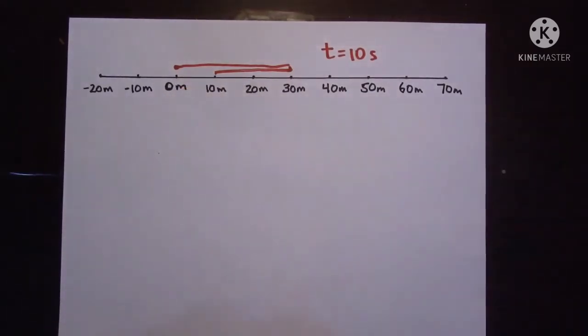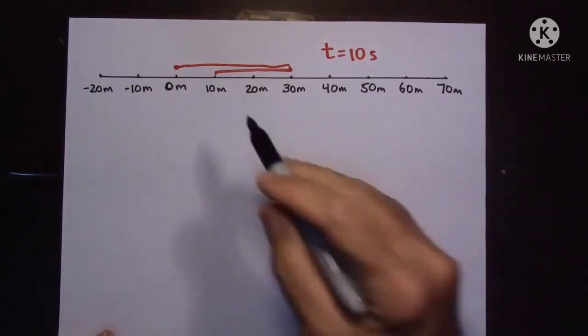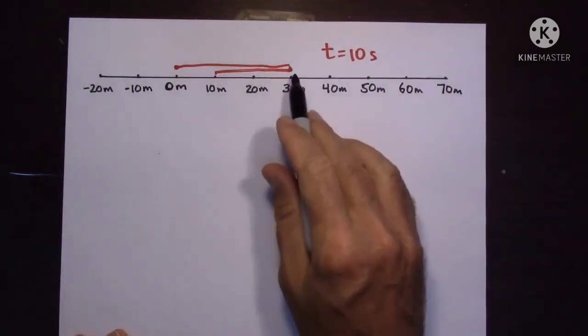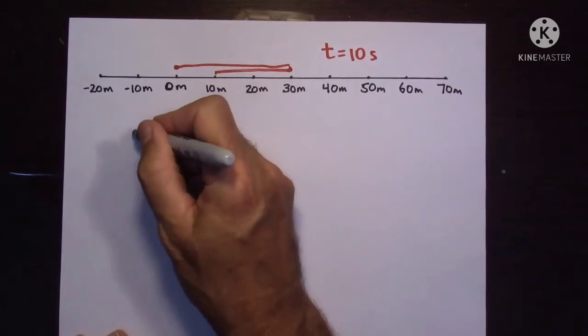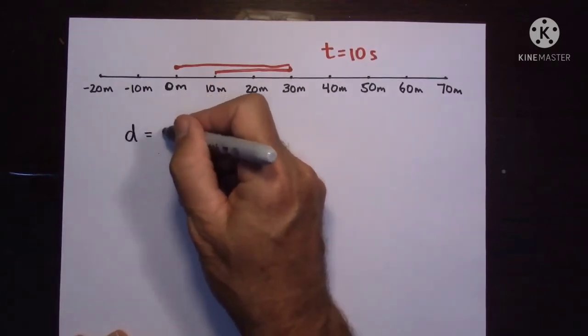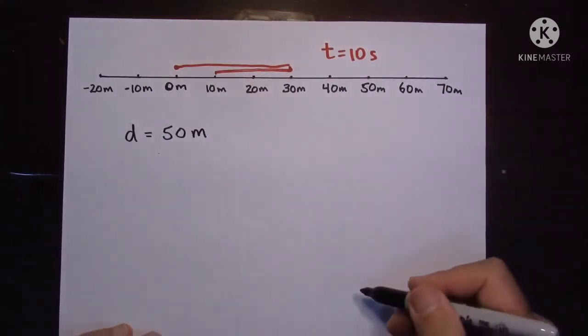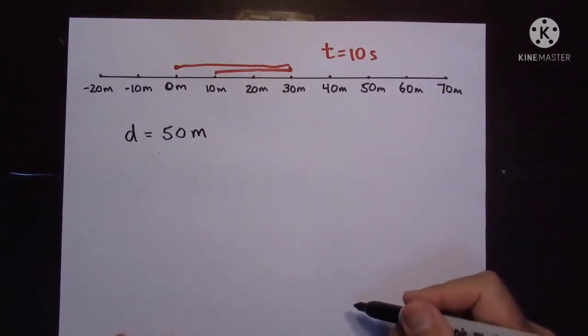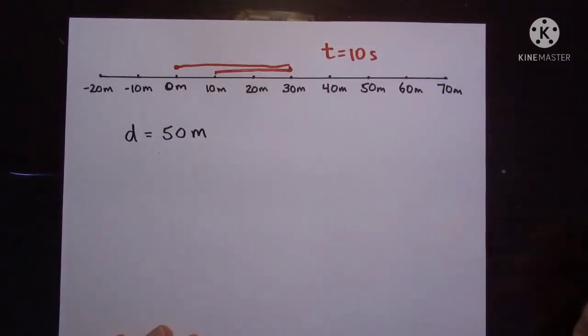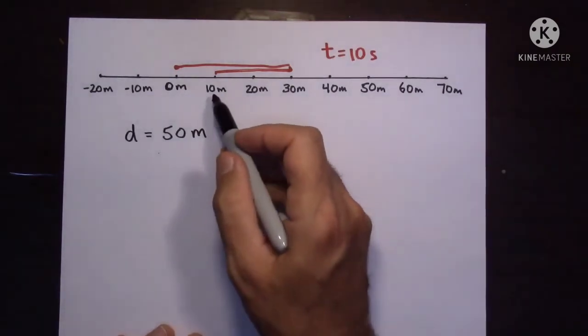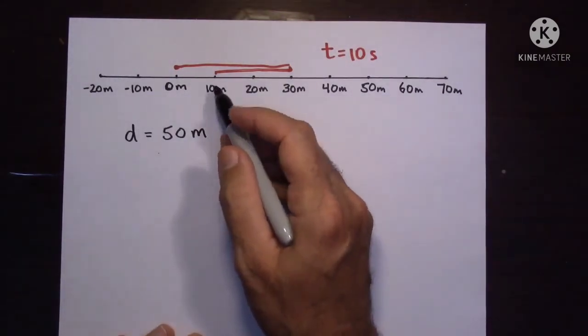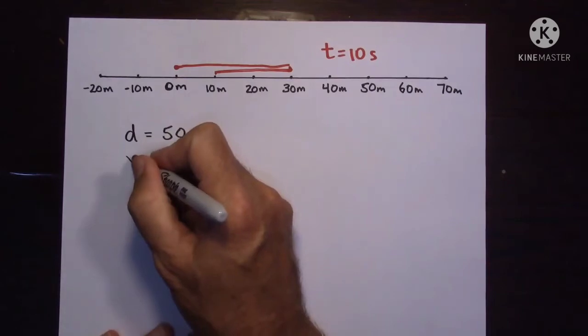Distance is nothing but the total path traversed by a moving object, isn't it? So 0, 10, 20, 30 meters. What is the total distance? 50 meters. Total distance is 50 meters.